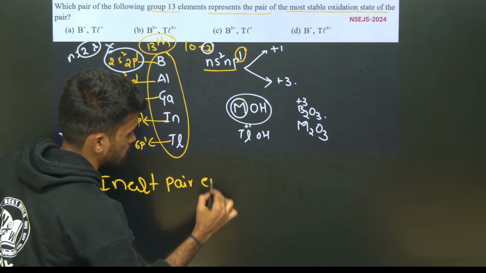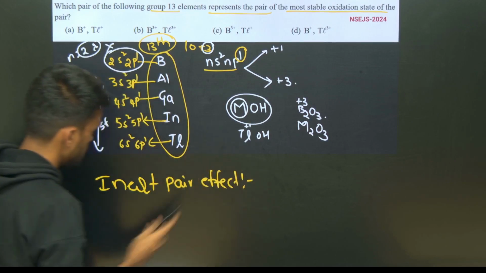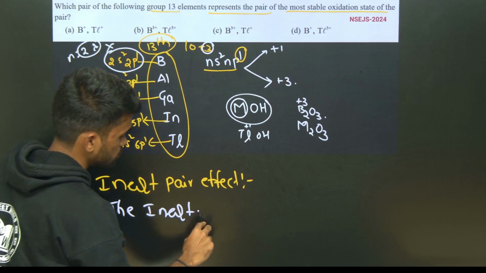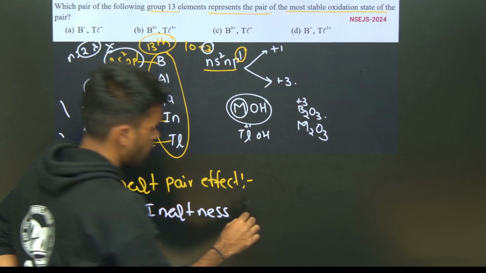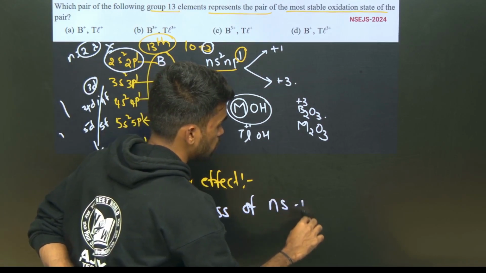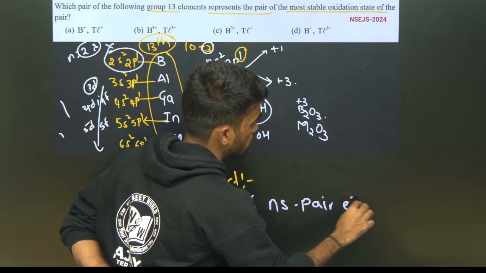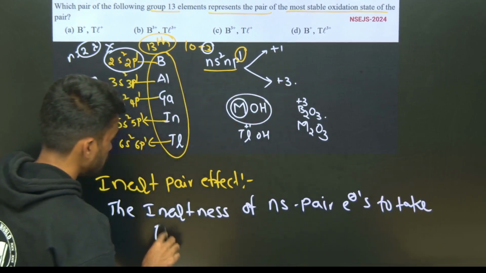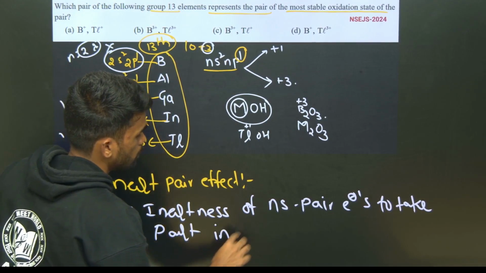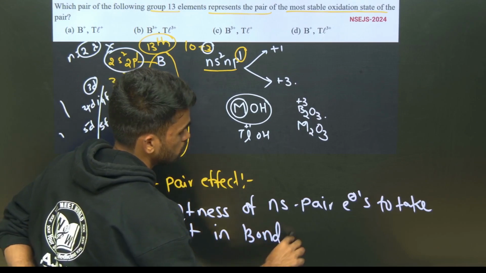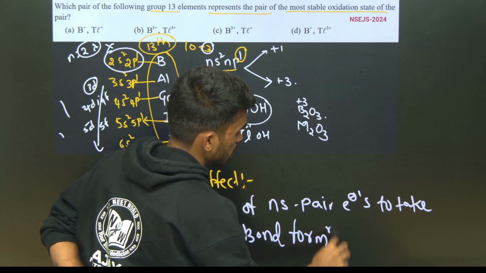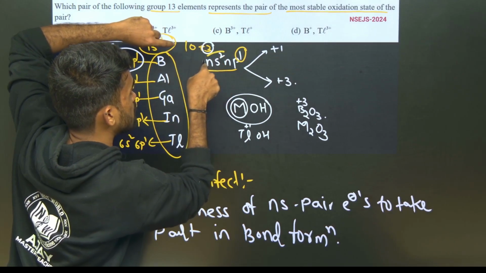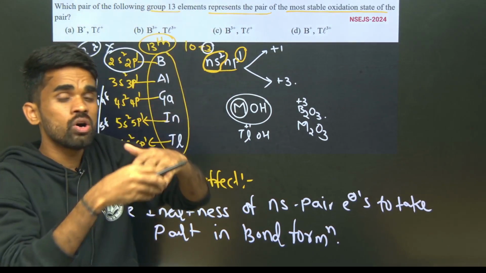Inert pair effect. So what exactly is it? The inertness or reluctance of ns pair electrons to take part in bond formation. It means the ns electrons are there, but they will not show activeness.